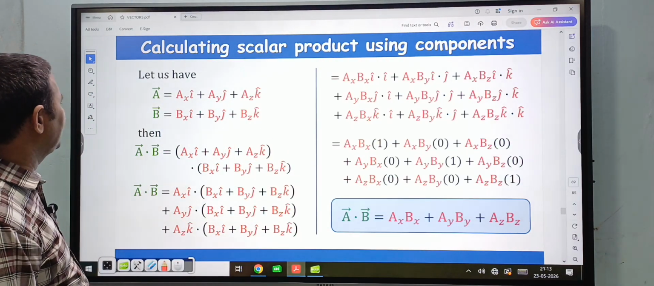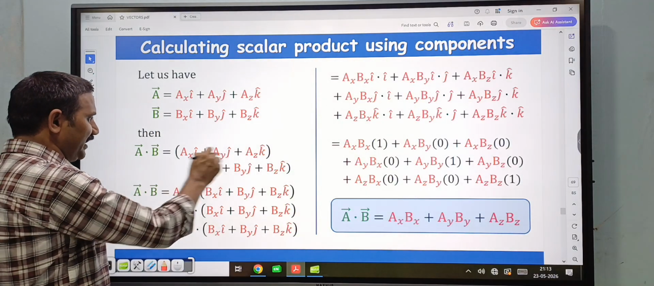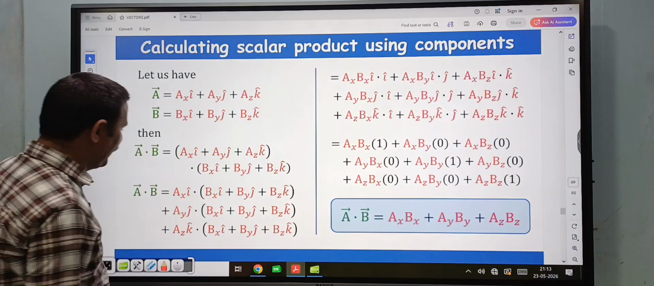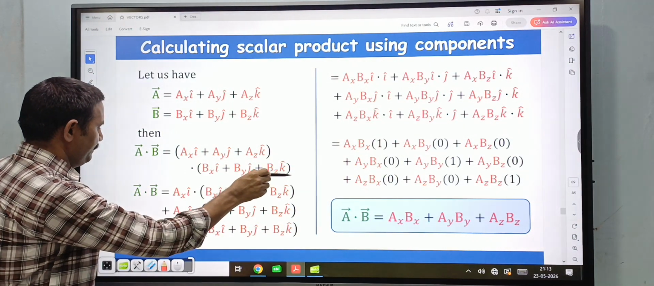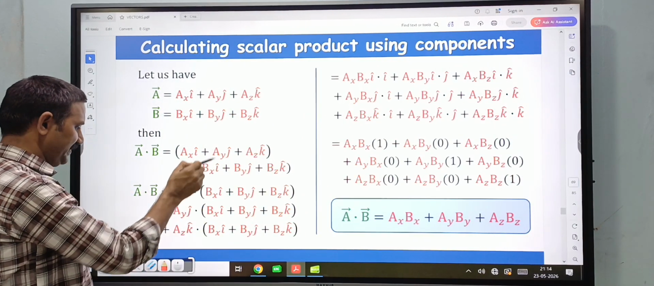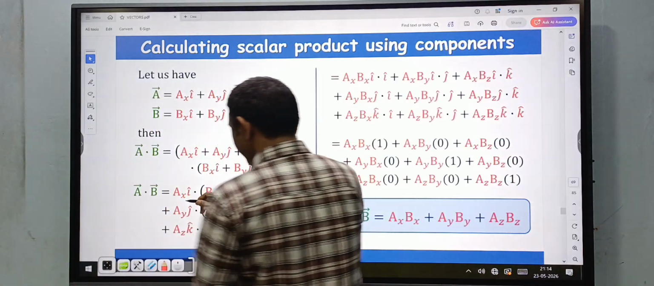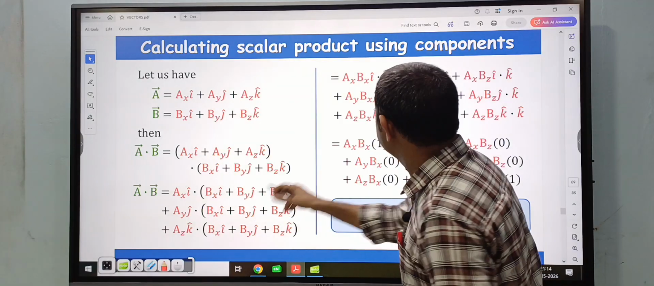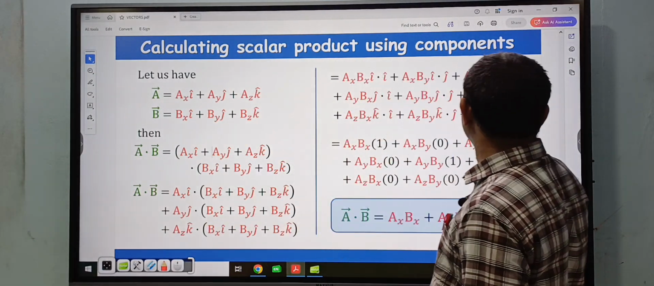Then how to calculate the dot product A bar dot B bar? First write A bar vector, put dot, then write B bar vector. Now here multiply this into this, plus multiply this vector into this vector, plus multiply this vector into this vector. So like that you multiply ax bx into I cap dot I cap, ax by into I cap dot j cap, ax bz into I cap dot k cap.